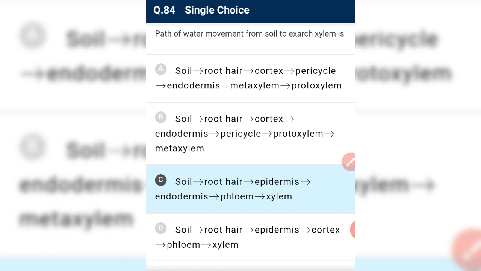So we have soil, root hair, epidermis, cortex, endodermis, and then phloem, and then xylem. This is the correct pathway.